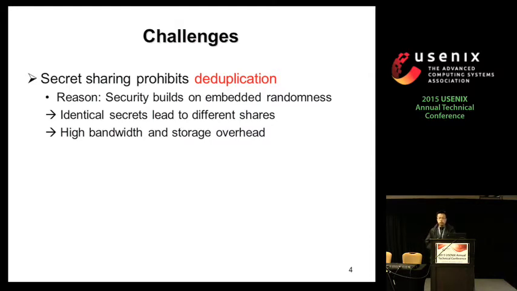However, for secret sharing, its security builds on the embedded randomness. So it embeds random input so as to generate the shares. So even if we have identical secrets, they will result in different shares. So these shares cannot be deduplicated. And this will lead to high bandwidth and storage overhead. Actually, the same problem is also found in traditional key-based encryption. If you encrypt the same data with different keys, maybe owned by different users, you will have different outputs, which you can't deduplicate.